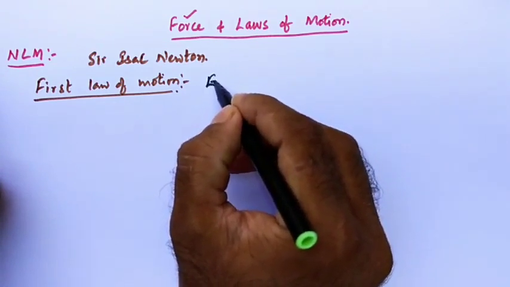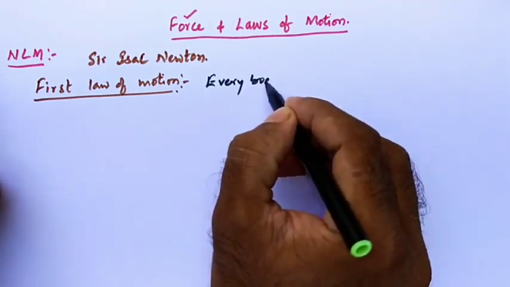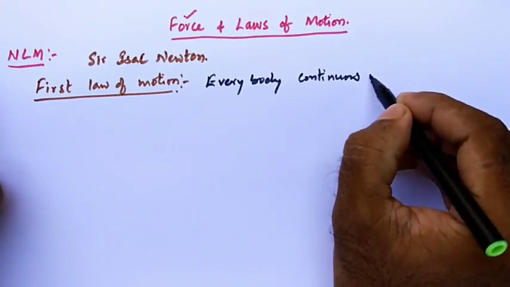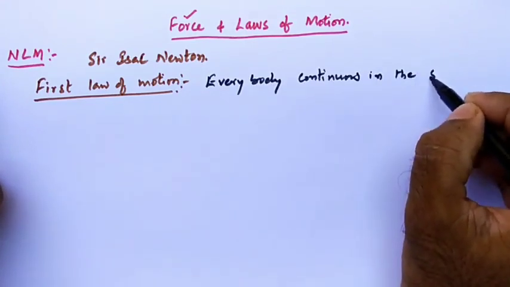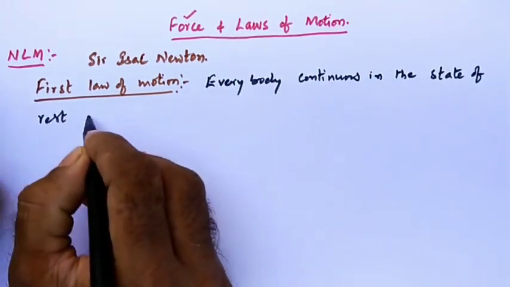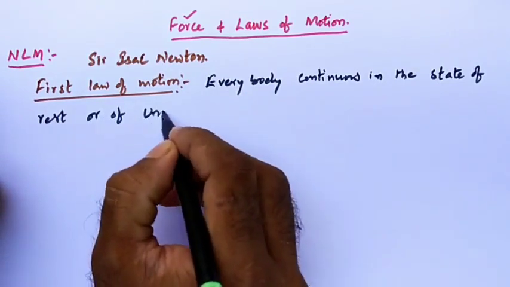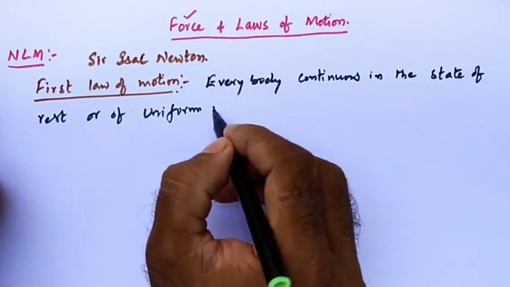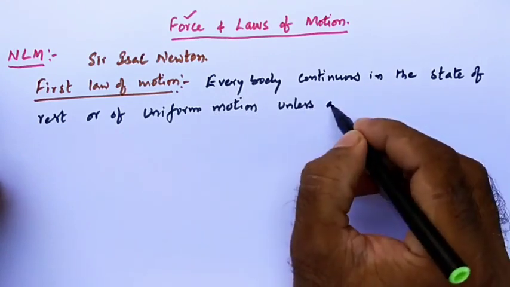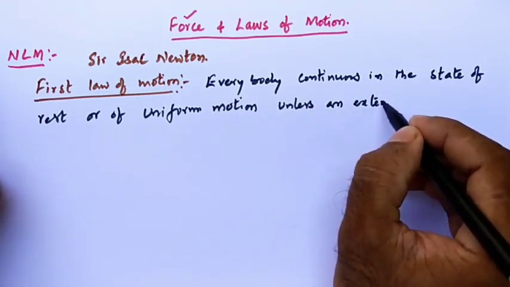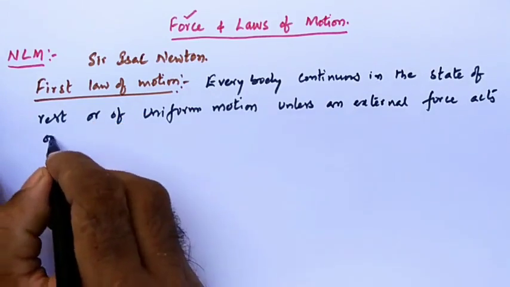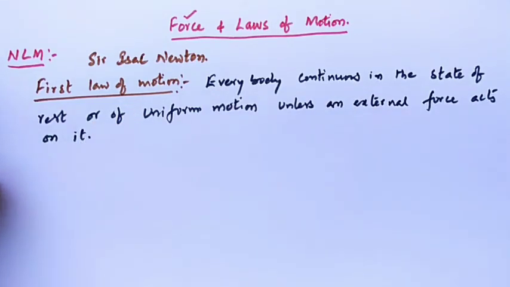Every body continues in the state of rest, or of uniform motion, unless an external force acts on it. This is Newton's first law statement.